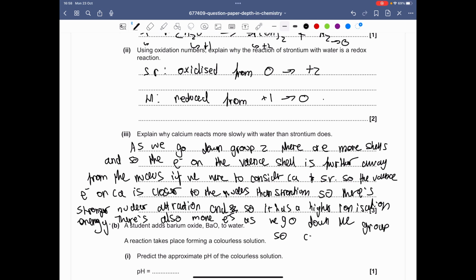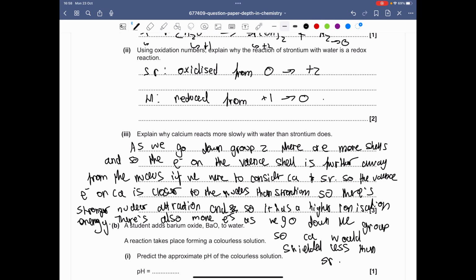So calcium would be shielded less than strontium. And that should be it. Make sure you write comparisons. You have to say, okay, calcium, obviously,